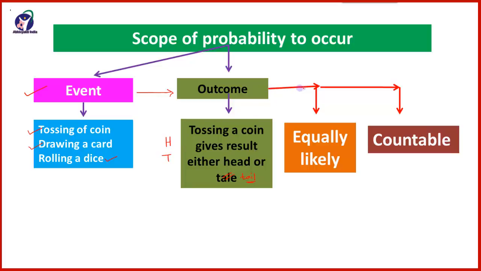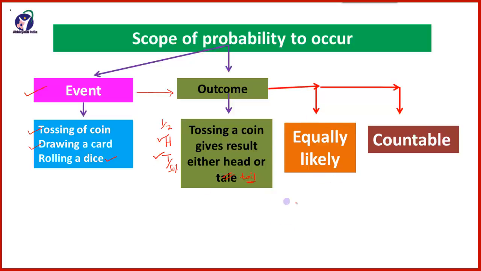And this outcome should be equally likely. What do you mean by equally likely? It means that if you toss a coin, there are two outcomes, head or tail. Two possibilities are there, and both the possibilities have equal chances to occur. Head has 50% of chances and tail has 50% of chances. So both have the same chances and therefore every outcome should be equally likely.